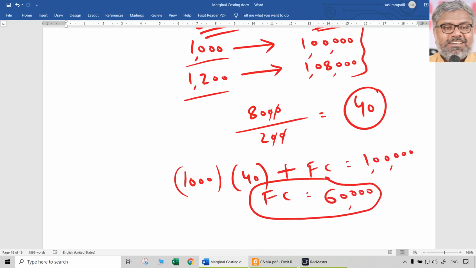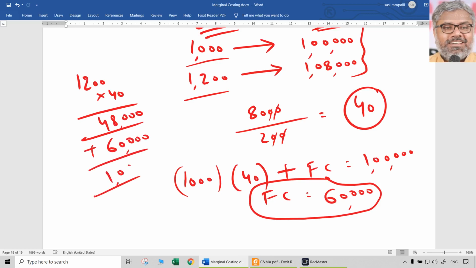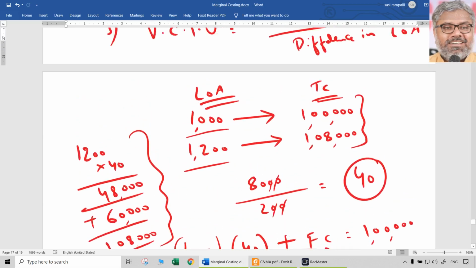That you can check at 1200 also. Let us say 1200 into 40, that comes to 48,000. Add fixed cost 60,000, which will still remain same. Then the total cost is 1,08,000. That's what we have, right? So the point of segregating the fixed cost and variable cost per unit is a very important aspect we should be able to do if the information provided is prompting us to do that.